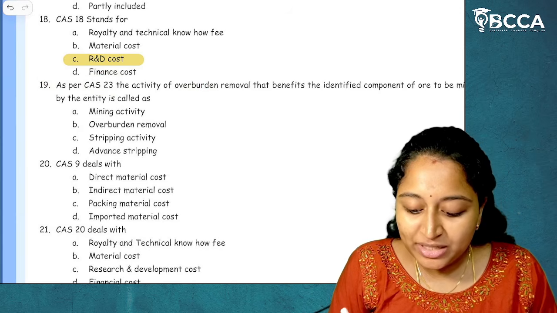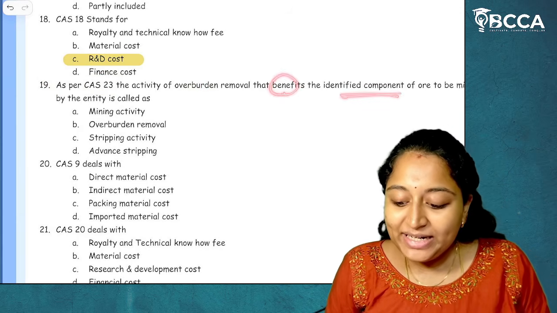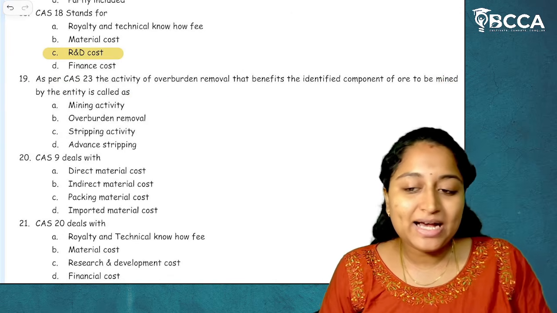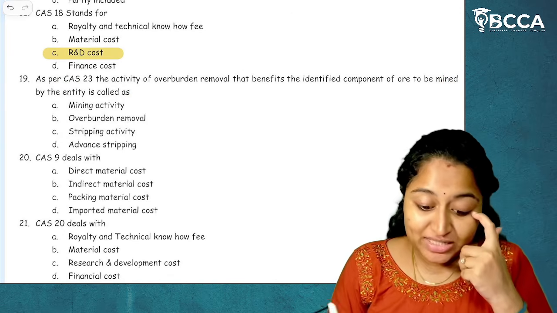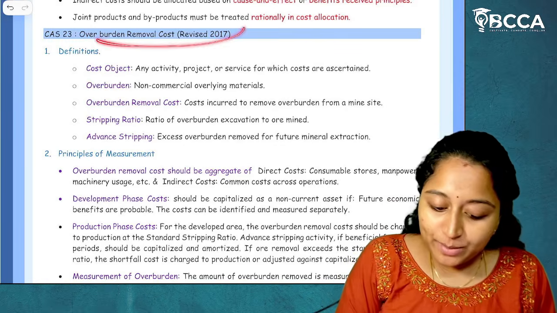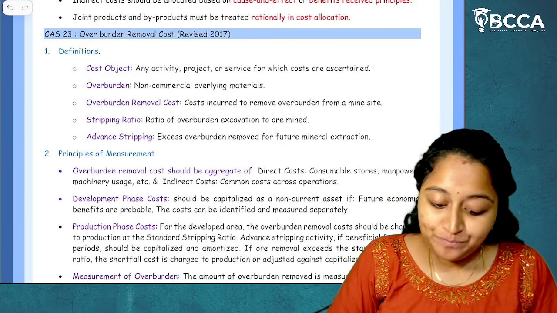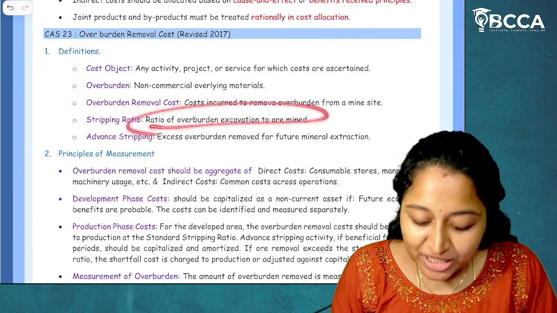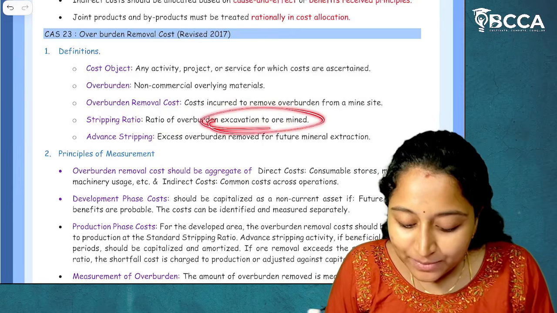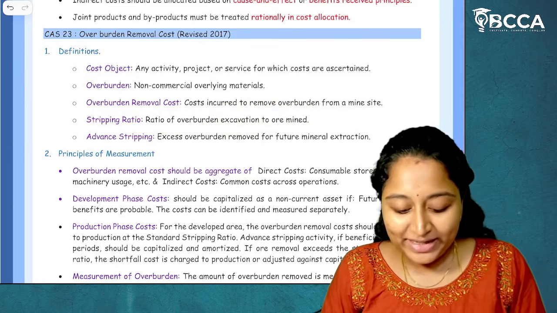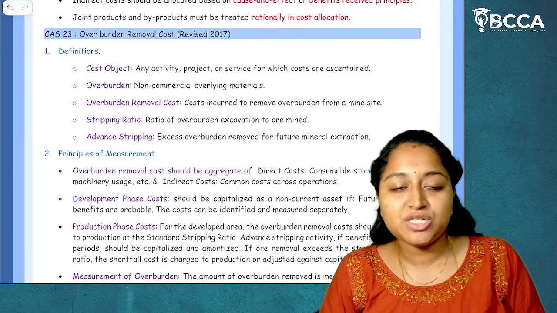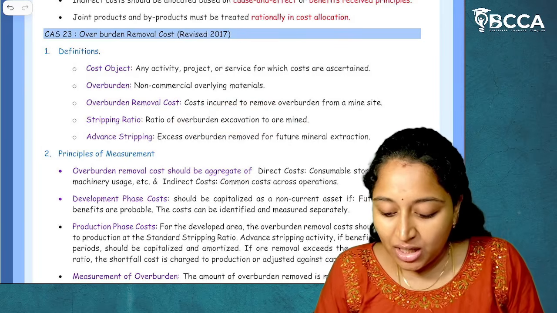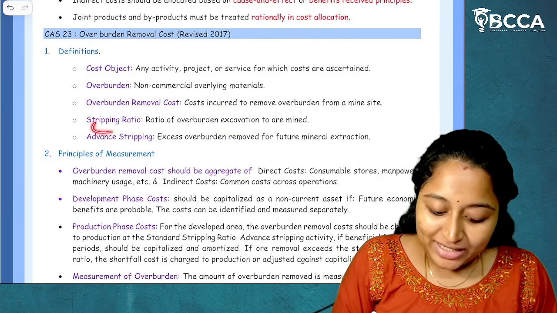The activity of overburden removal that benefits the identified component of the ore to be mined by the entity is called as what? So for this, if I open the concept book, overburden removal cost, CAS 23, the definitions are given to us. Stripping ratio. What does the stripping ratio mean? The ratio of overburden excavation to ore mined. So if there is any excavation cost which is being overburdened and that is being done to majorly ore mines, which is mineral mining sites,